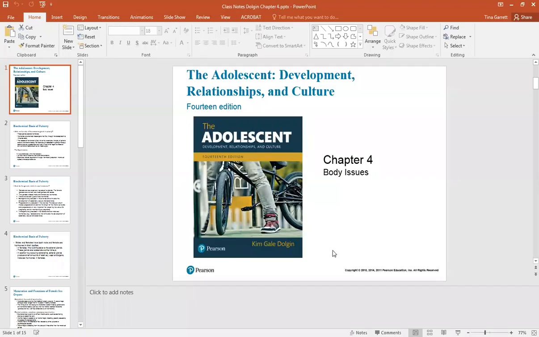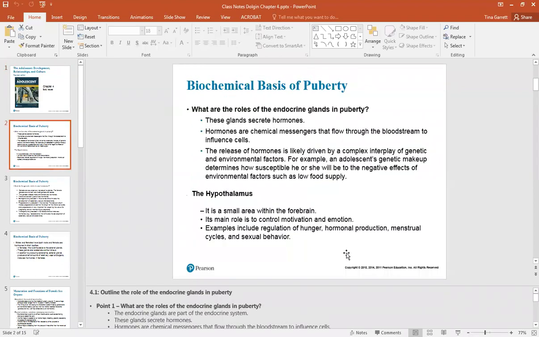Chapter 4 looks at body issues in adolescence. What are the roles of the endocrine glands in puberty? These glands secrete hormones. Hormones are chemical messengers that flow through the bloodstream to influence cells. The release of hormones is likely driven by a complex interplay of both genetics and environment.